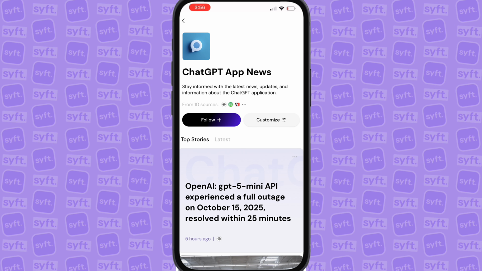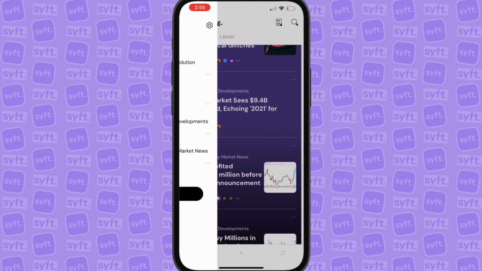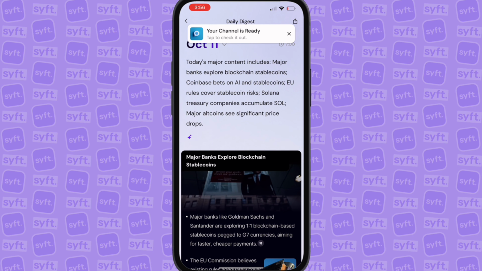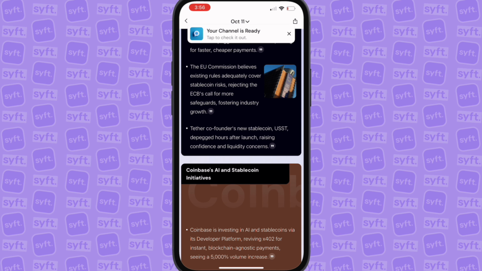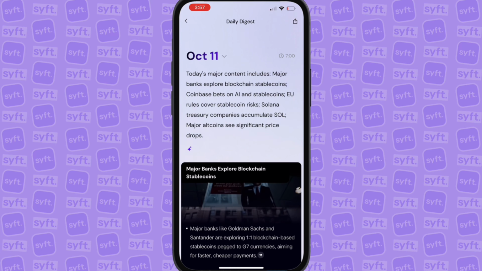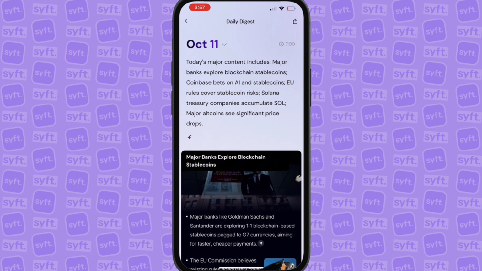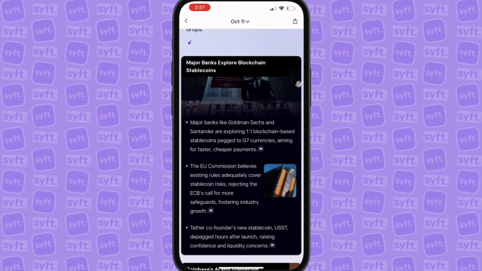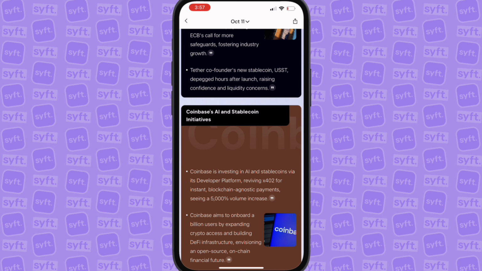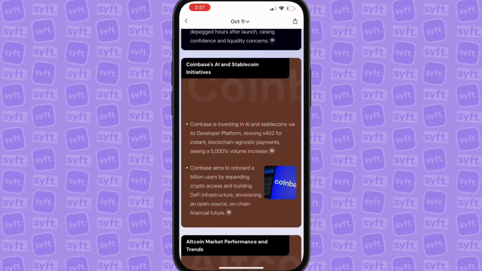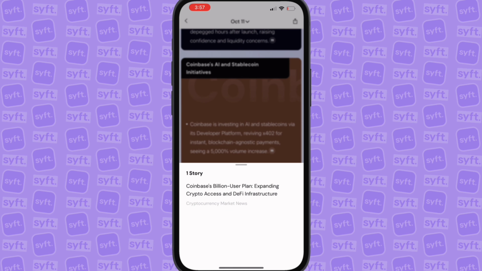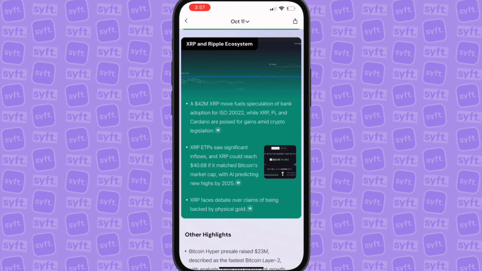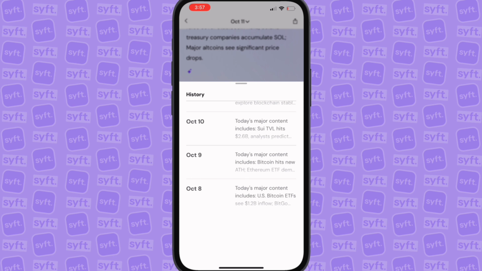In addition to that, if we come out over here, I could click on this right here, and this gives me a daily digest every single day based on the things that I actually care about. And this goes through, tells you how long it will take to read it, gives you summaries of everything, gives you the key takeaways of everything, and you could click into each of these if you wanted to figure out where this source is actually from, which is incredibly easy. In addition to that, you can go and look at the past days if you wanted to.